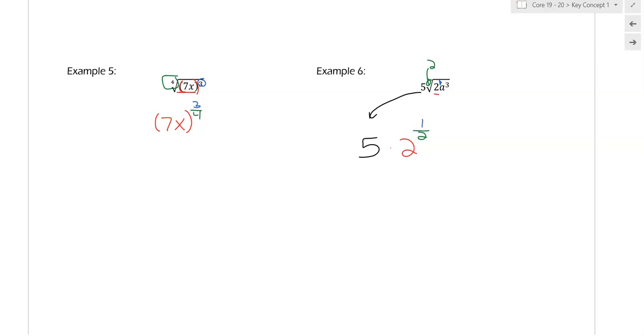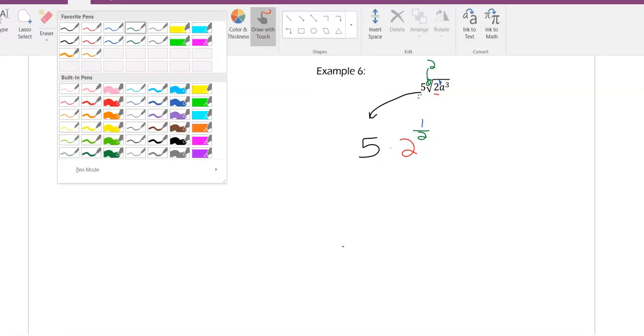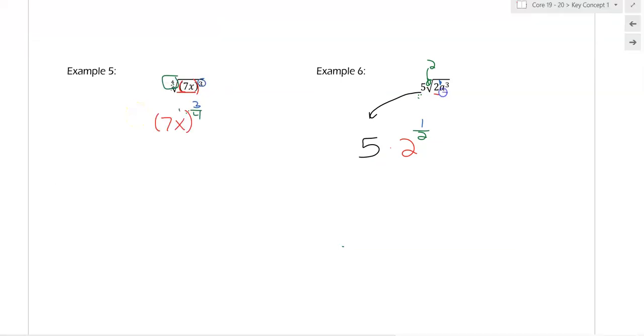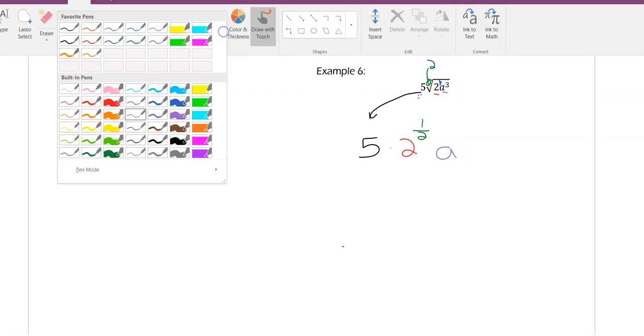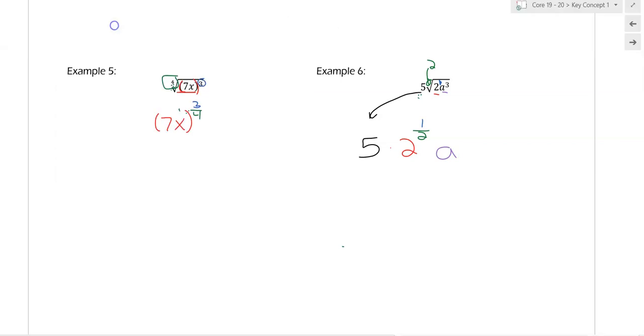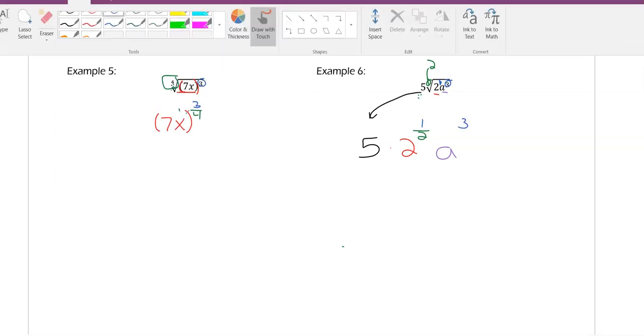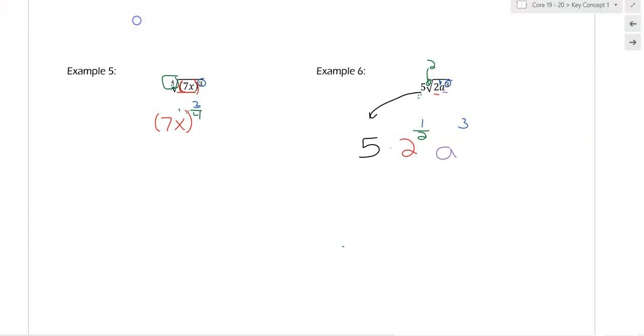Okay? Be careful, this 5 is out in front. It's not in this little spot, right? Like this 4 is much smaller. It's in this little spot. This 5 is out in front. That's why we just throw it down here. Okay? Then my other base is this A. It has an exponent of 3, and then also has that index of 2.